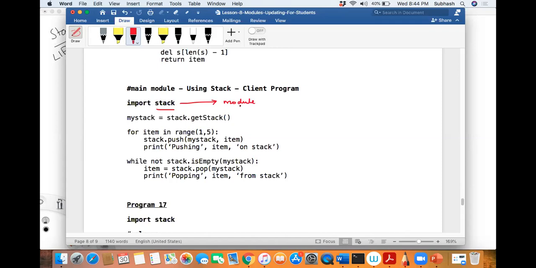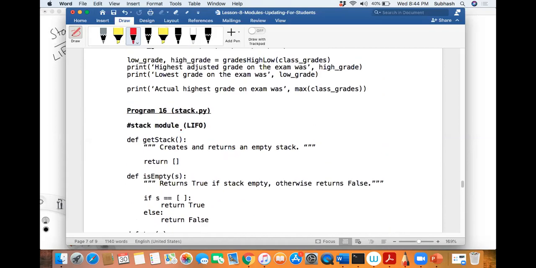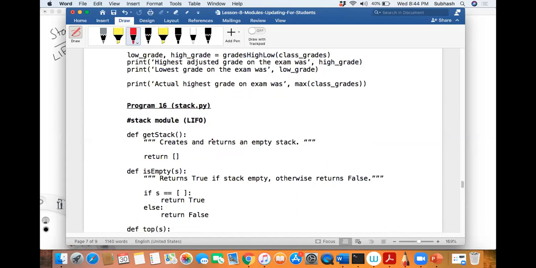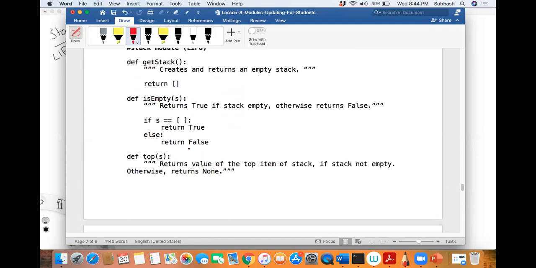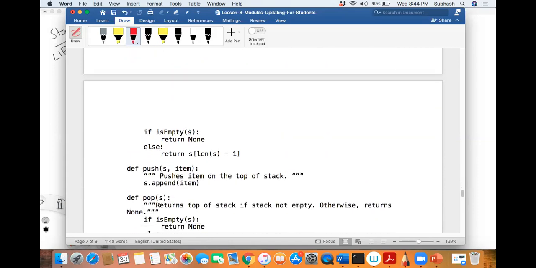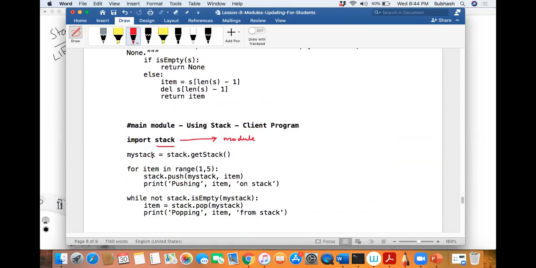Now shall we go to that stack and see whether that module is there? See, this is the module. I have saved it as stack.py, correct, Revanappa? Yes, sir. So how many functions are there in this module? One, two, three, four, five. Six are there, correct? Okay, fine. Now shall we go to the next line? Yes, sir.